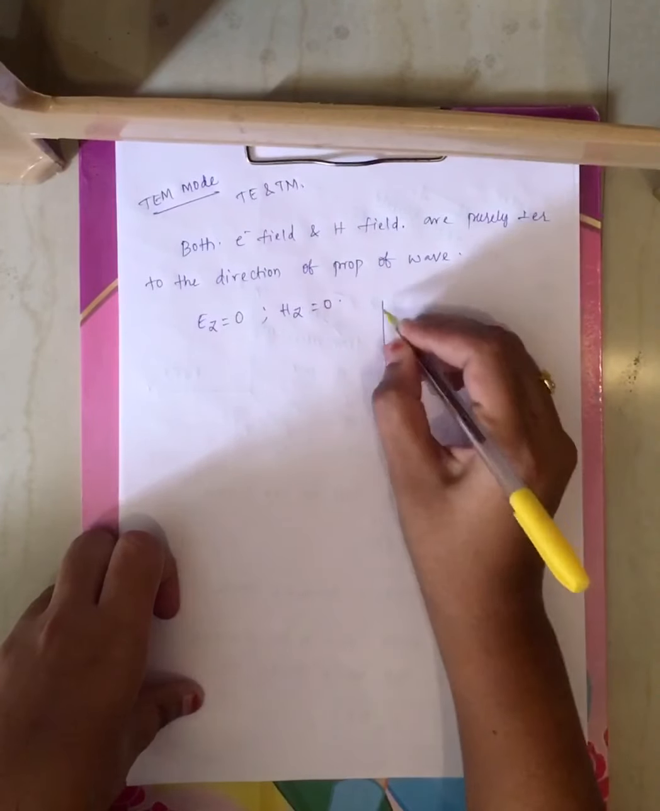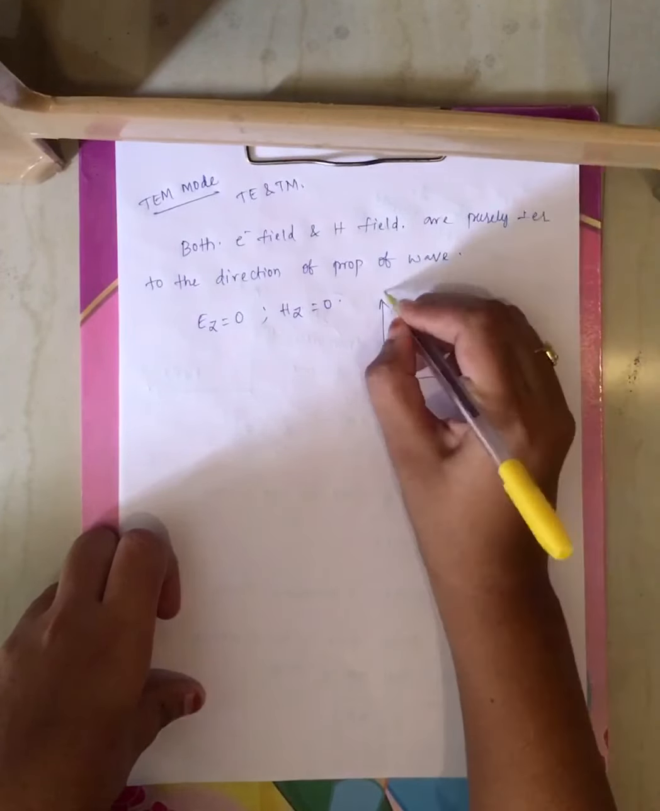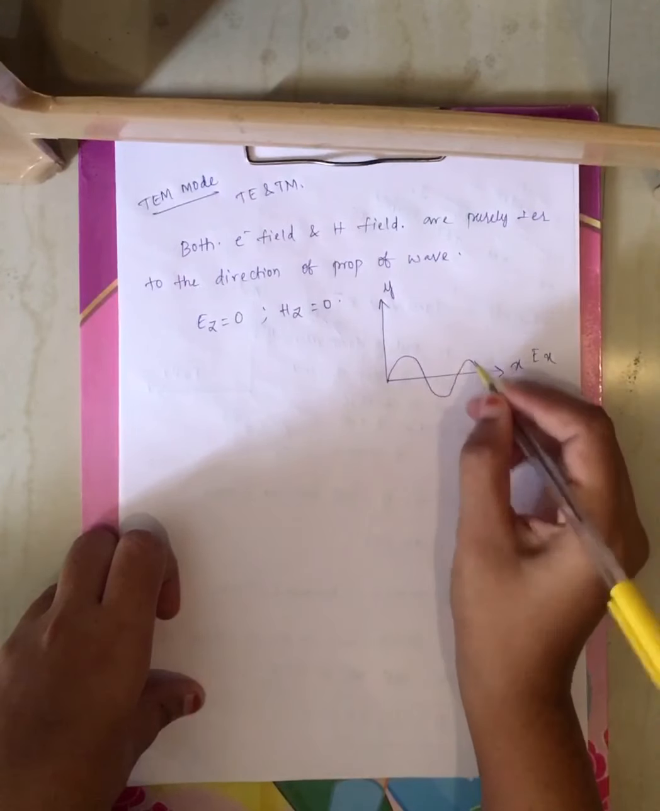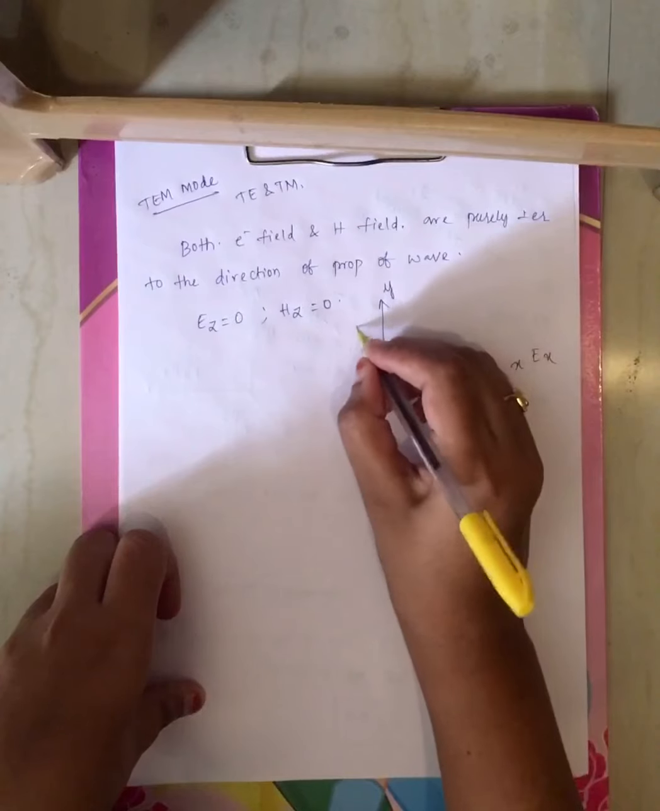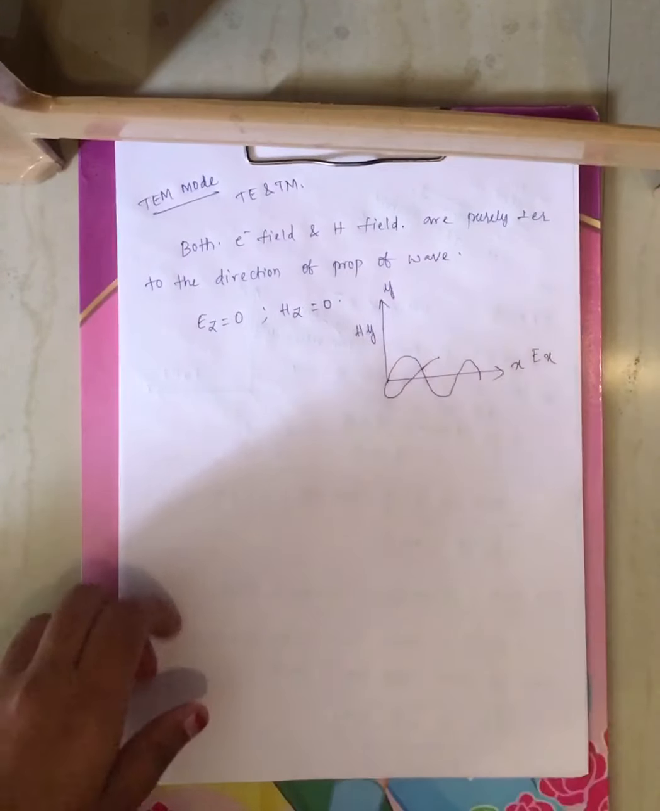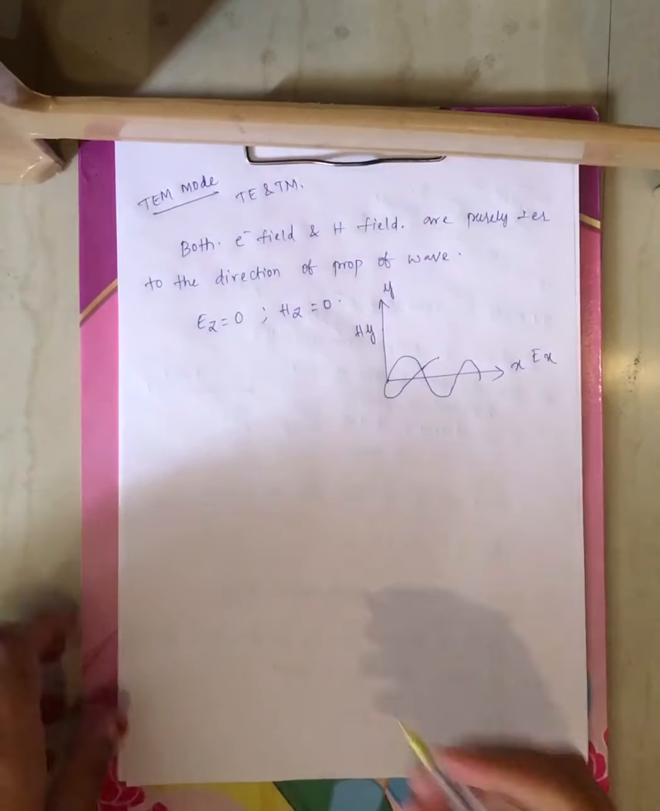Now let me draw. If you have an electric field component on the x-axis, you will have a magnetic field component on the y-axis. This is about your TEM mode.